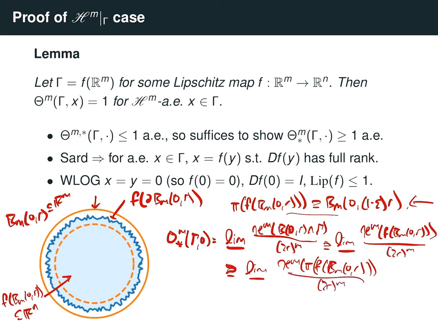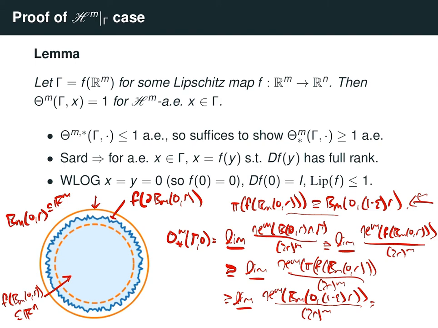Okay, and then by this containment here, this is at least the lim inf of the m-dimensional Hausdorff measure of the m-dimensional ball centered at 0 of radius 1 minus epsilon r over 2r to the m. And then we know exactly what the Hausdorff measure of a ball is in Rm.